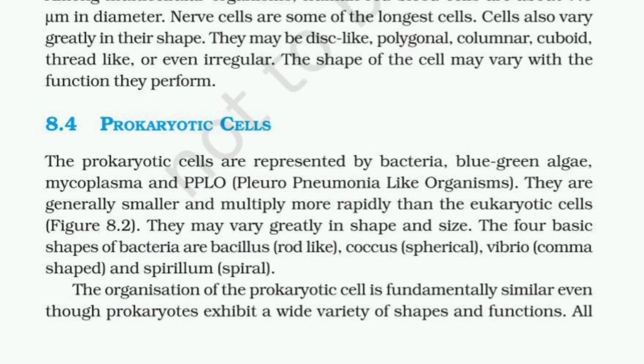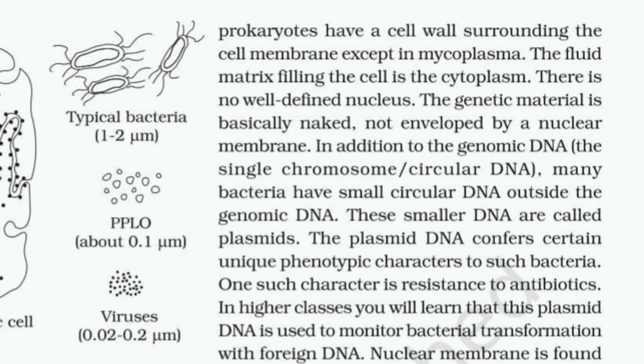They may vary greatly in shape and size. The four basic shapes of the bacteria are bacillus (rod-like), coccus (spherical), vibrio (comma-shaped), and spirillum (spiral-shaped). The organization of the prokaryotic cell is fundamentally similar even though prokaryotes exhibit a wide variety of shapes and functions. All prokaryotes have a cell wall surrounding the cell membrane except in mycoplasma.